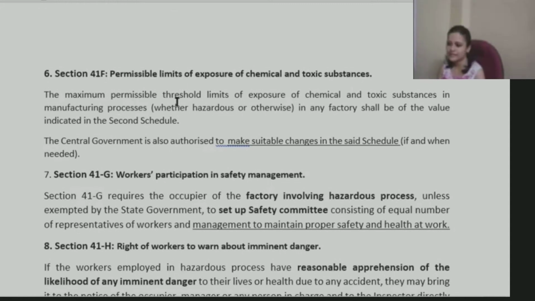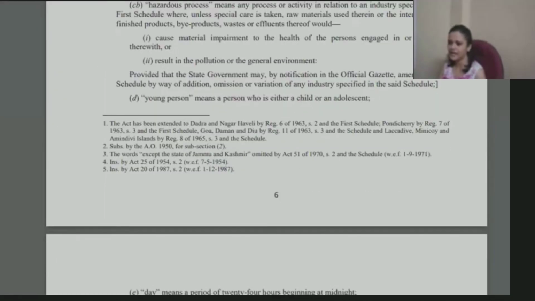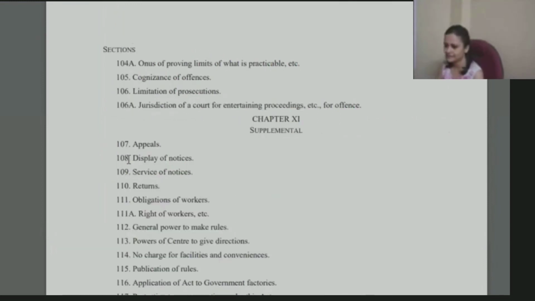So the maximum permissible threshold limits of exposure of chemical and toxic substances in manufacturing processes, whether hazardous or just a normal factory, in any factory shall be of the value as indicated in the second schedule. So to this particular legislation, this Factories Act, we also have a schedule, right? That schedule would specify those standards.